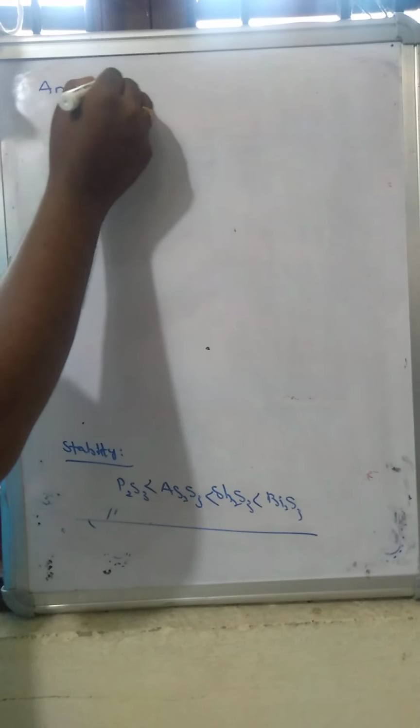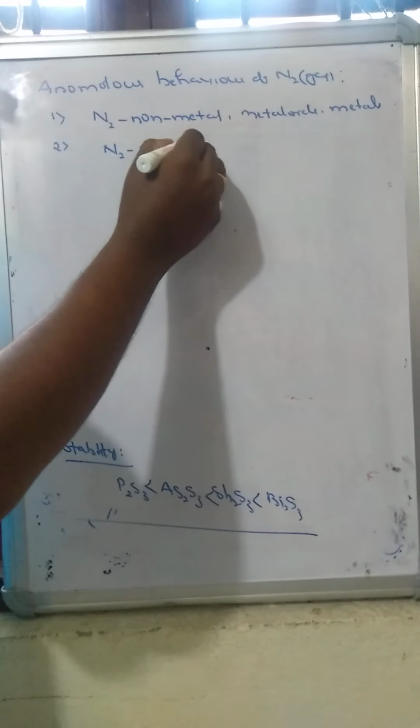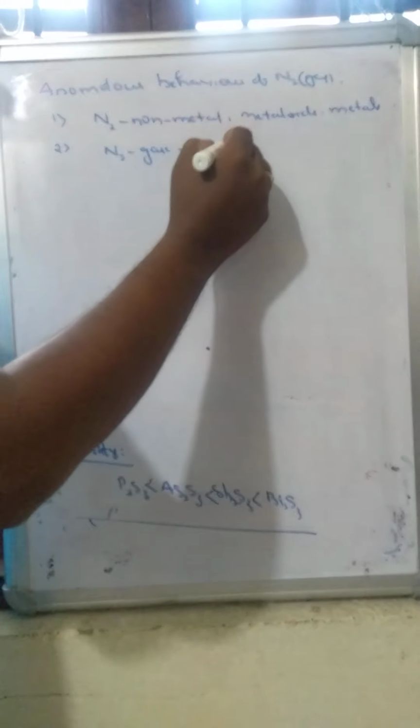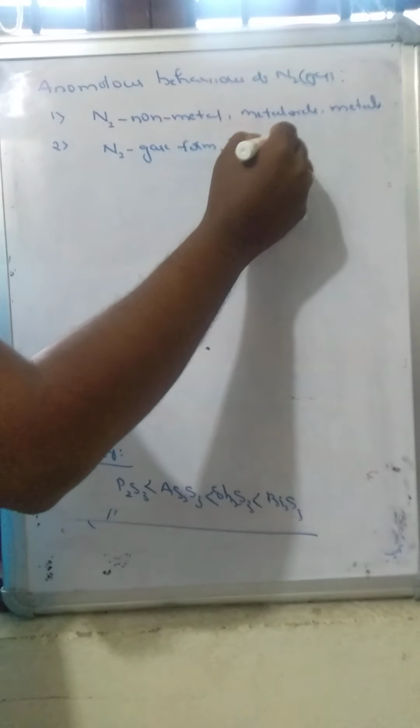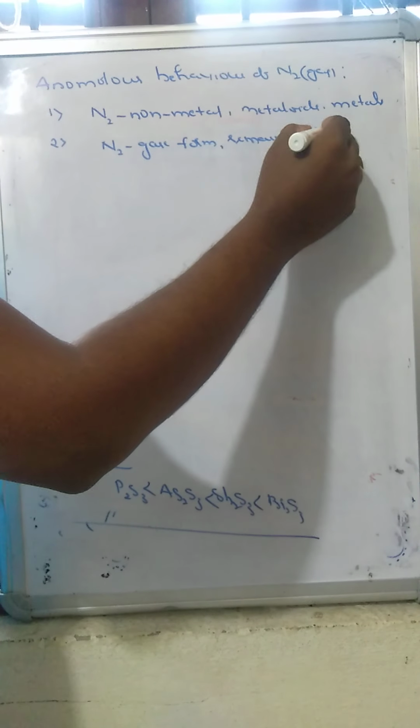The first property is that nitrogen is a non-metal, and the remaining elements are metalloids as well as metals. Second, at room temperature nitrogen exists in gaseous form, whereas the remaining elements exist in solid form.